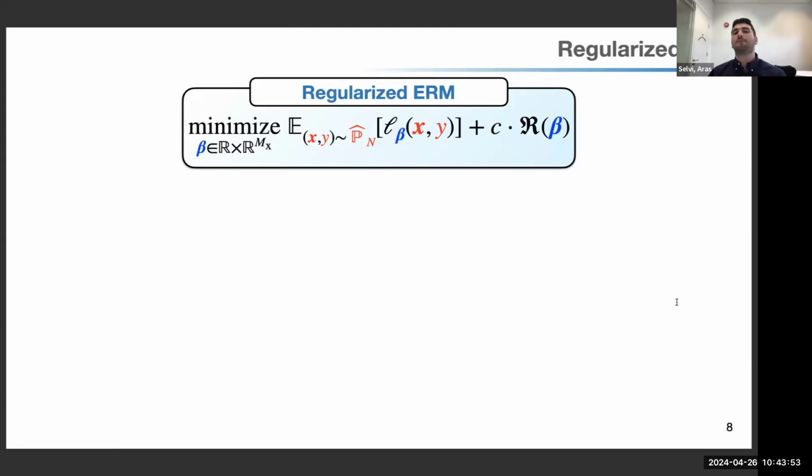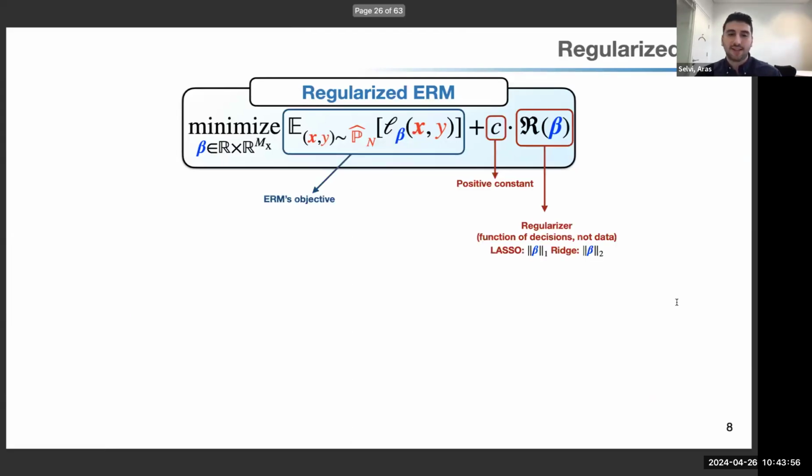Now, traditionally, people came up with regularization methods. So what regularization does is that we still solve empirical risk minimization. On the left-hand side, you see this blue box, which is the objective function we had in empirical risk minimization. So we minimize the expected loss where the expectation is taken with respect to the empirical distribution. We didn't change anything about that expectation part, but we rather added a penalty term, which takes a positive constant C and multiplies that with a regularizer of our decision variables beta. And the regularization function is not a function of the data, but rather a function of our decisions. This is how regularization works.